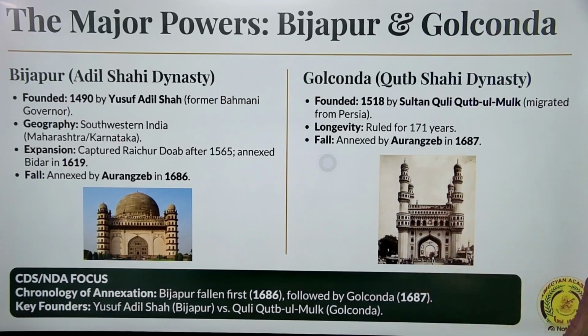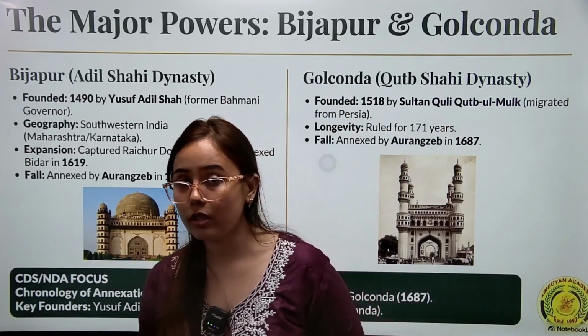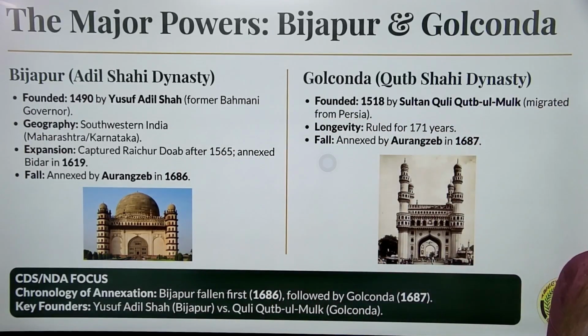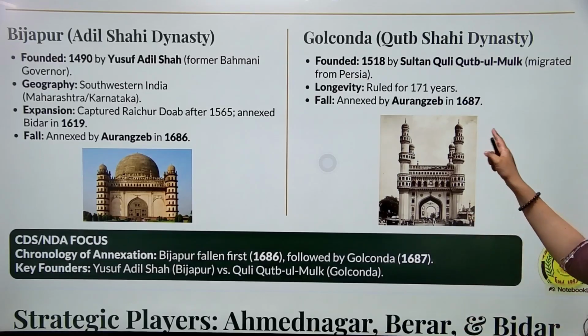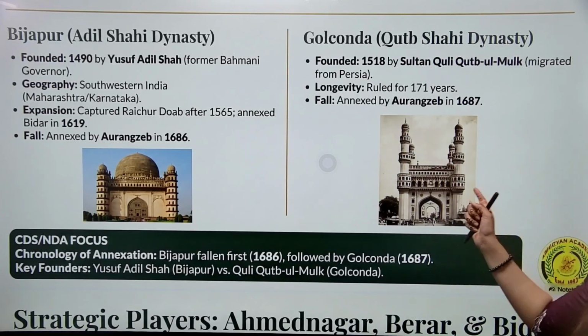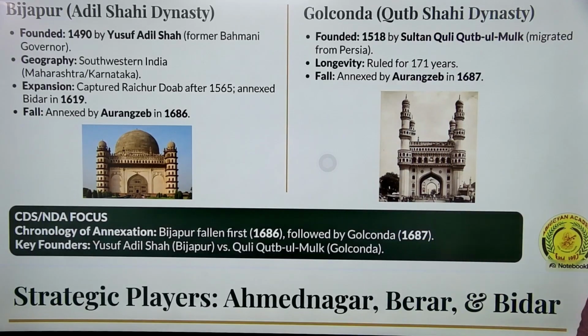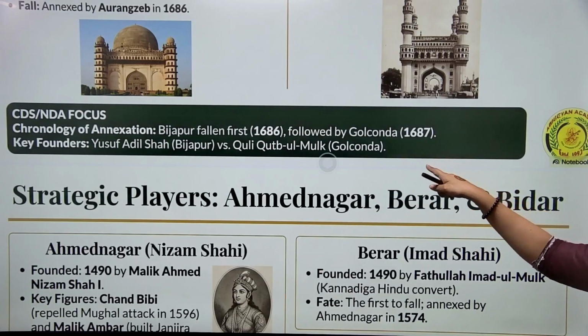These Deccani Sultanates were attacked by Aurangzeb and their areas annexed because he was obsessed with the Deccan region and tried to occupy it anyhow. Golconda was annexed in 1687, Bijapur in 1686, and these were the large kingdoms.